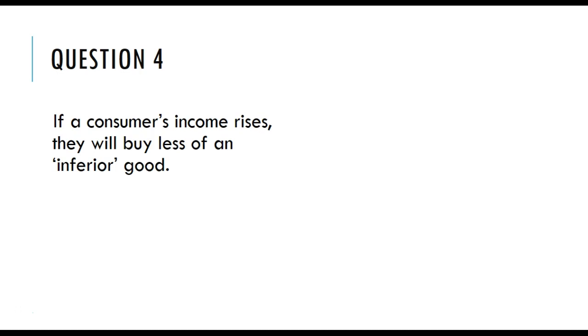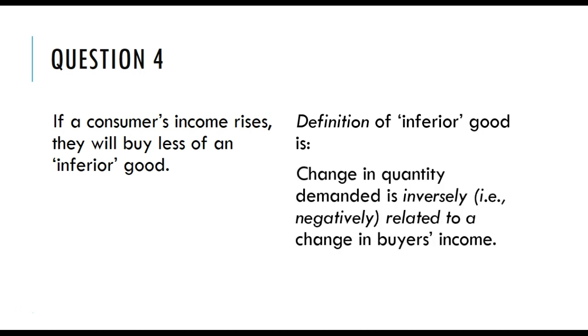If a consumer's income rises, they will buy less of an inferior good. Well, this is pretty simple because it's just a definition question. The definition of an inferior good is that a change in the quantity demanded is inversely related to a change in the buyer's income.